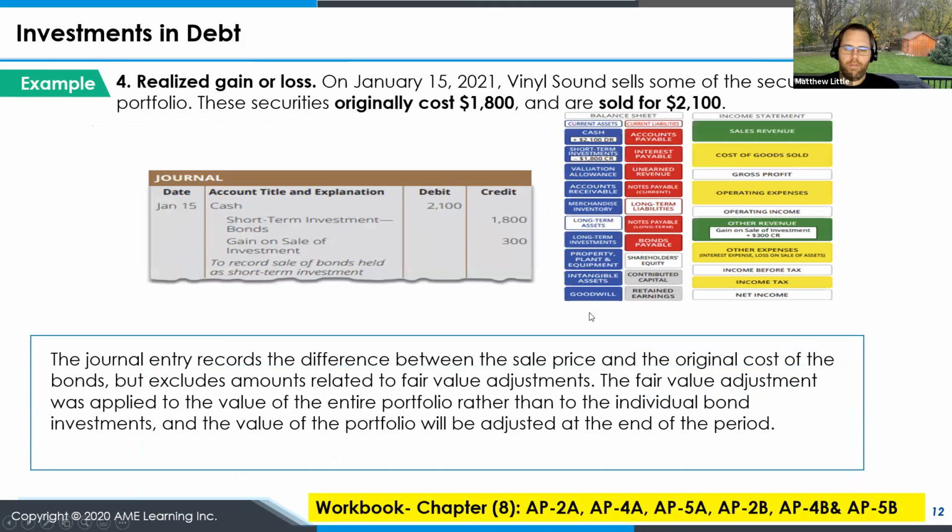All right, so what if we sell some or all of those bonds? You might have a realized gain or loss. Let's assume on January 15th, a couple of weeks later, Vinyl Sound sells some of the securities in the portfolio. The original securities cost $1,800 and we sold for $2,100. So in this case, we have a realized gain on sale of investment. We have cash coming in of $2,100 debit. We credit our short-term investment in bonds of $1,800, and we have a gain on sale of investment of $300. That's to record the sale of bonds held.